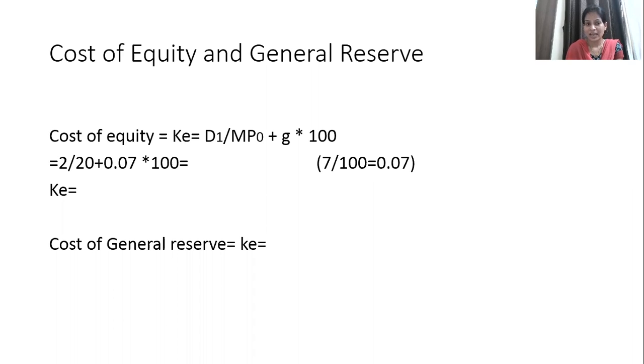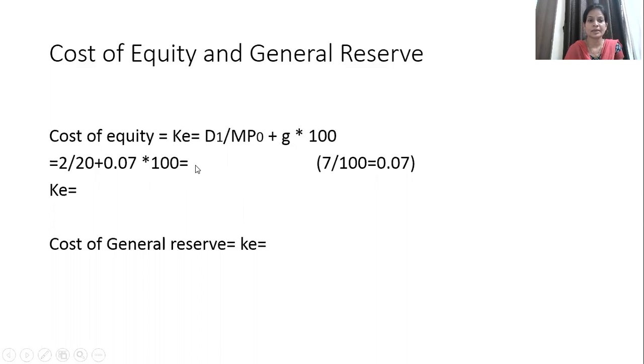So to make addition easier, 7% is nothing but for 100 it is 7. So it comes to 0.07. So we are going to add that 0.07 first, and then we are going to multiply the answer by 100. Now let us check how much is the answer. So when you divide 2 by 20, you will get 0.1 here.